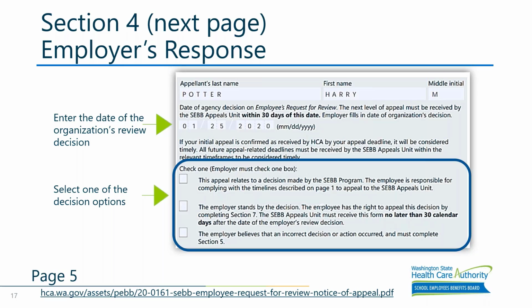When an employee does not send the form to their employer first, then we will send the employee a letter telling them that their appeal is premature and needs to be reviewed by their employer first. Obviously, this does not apply if there was a SEBB program decision issued, as we discussed in previous slides, where the employer decision is not necessary. Now, Tracy will walk you through section 5 of the error correction process.